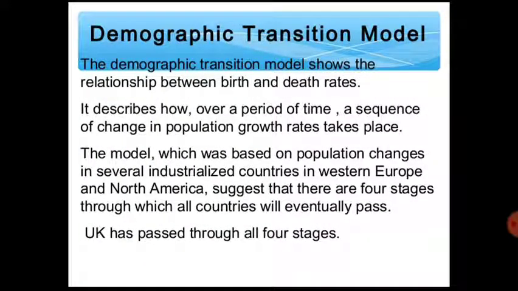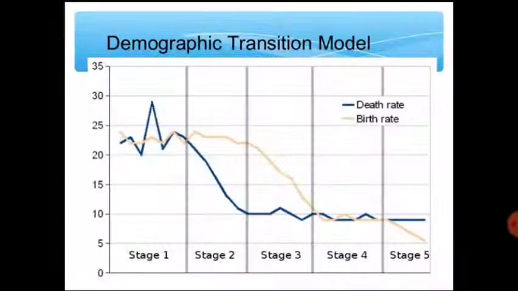In this slide, we will now discuss a very important portion of this chapter, the demographic transition model. This model shows the trends of change of population over a time span. Basically, industry-based countries faced all five stages. See the picture very carefully in the next slide. After explaining this picture, the concept of demographic transition will be clear in front of you.